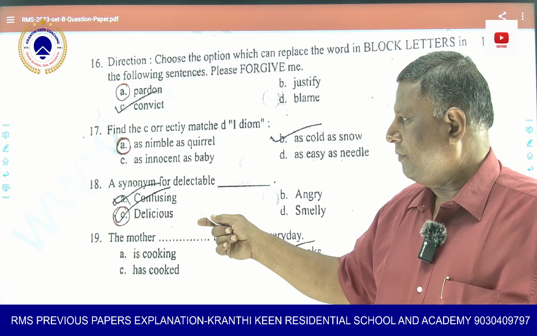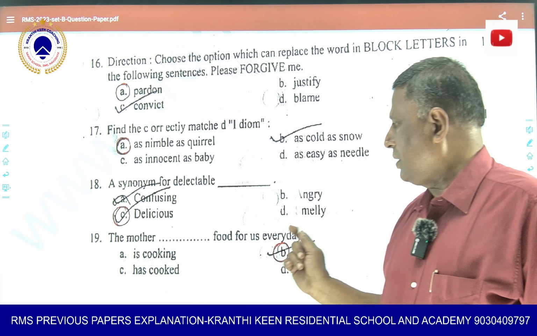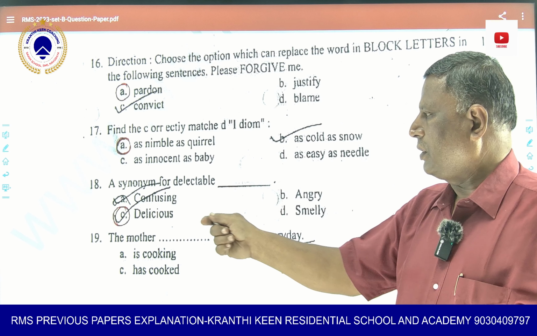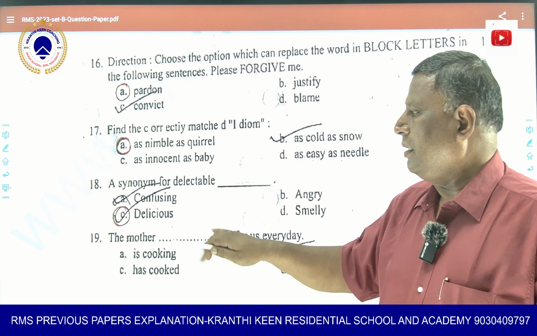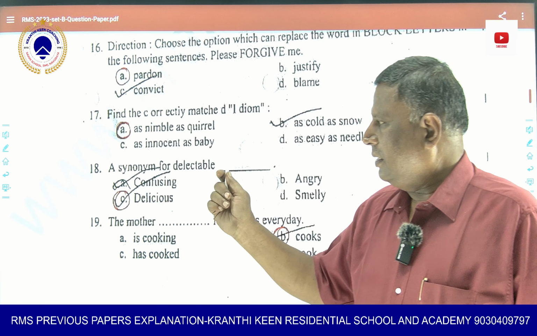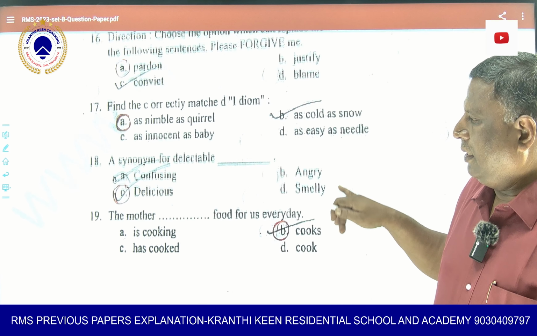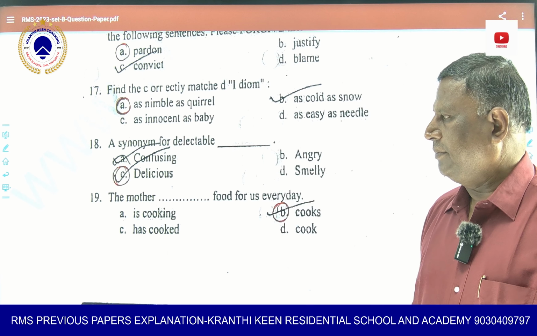So it is confusing. What is it asking? Synonym. Synonym means meaning. Confusing, angry, delicious, smelly. So all these three options are totally opposite to delectable. So that's why delicious is the right option because, as I told, the word delectable itself has come out from the word delicious.